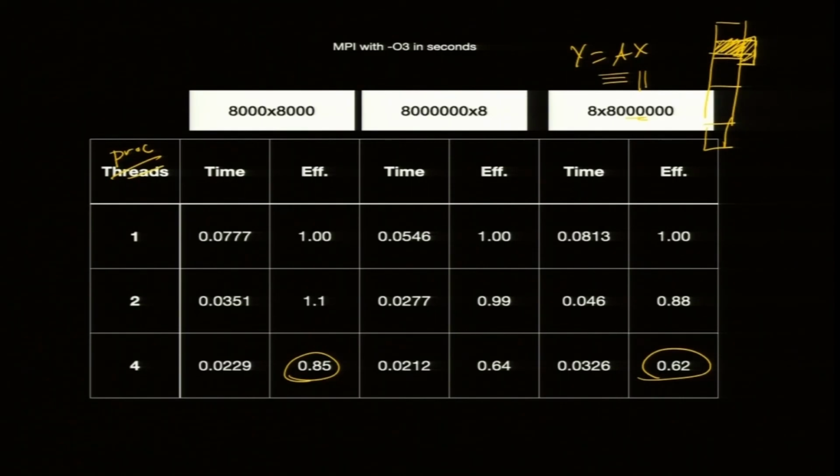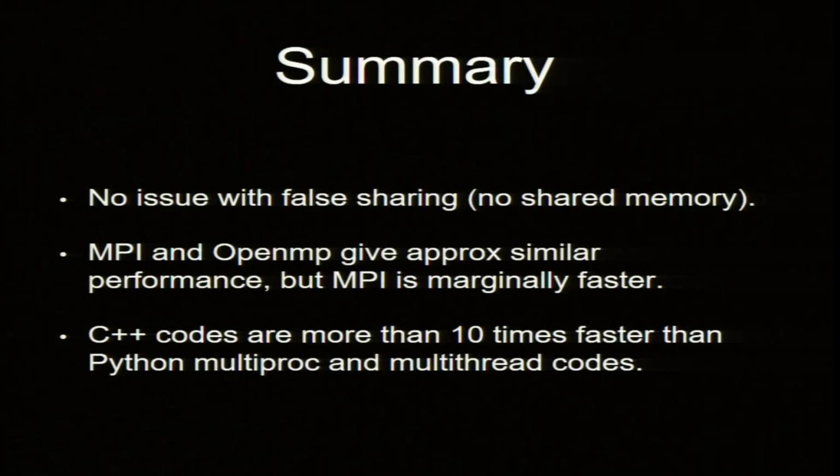Since data is separate in separate processors, false sharing does not occur for MPI. So, MPI is in fact clean in terms of memory management, no false sharing. Roughly similar, but MPI appears to be faster, which is counterintuitive, but this is because of all this false sharing and this kind of issues. And C++ code with O3 option is faster than Python.